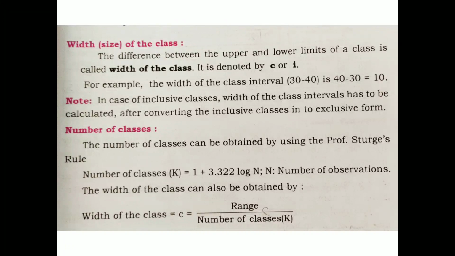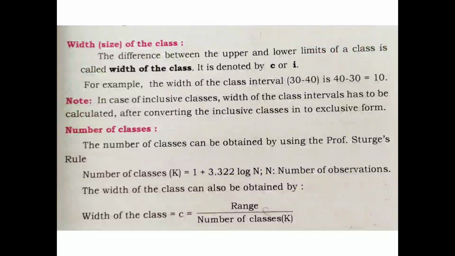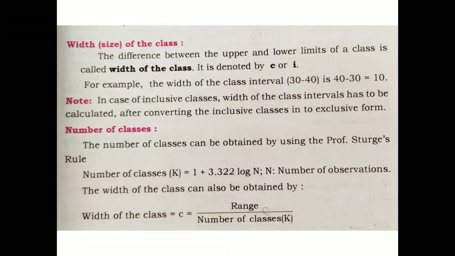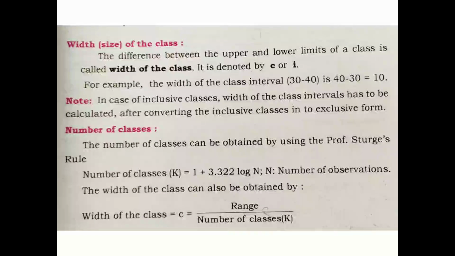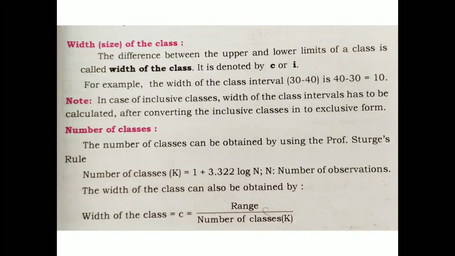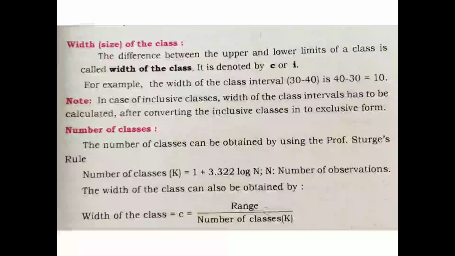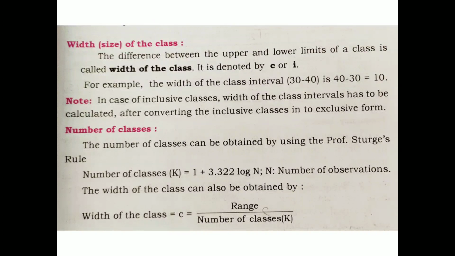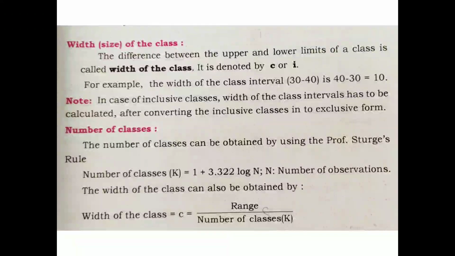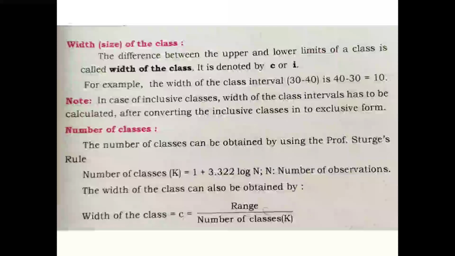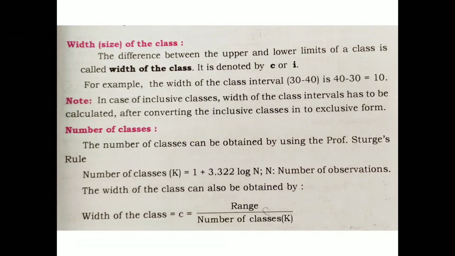Next, width of a class. What do you mean by the width of the class? How is it calculated? The difference between the upper and the lower limits of a class is called the width of the class, and it is denoted by C or I.